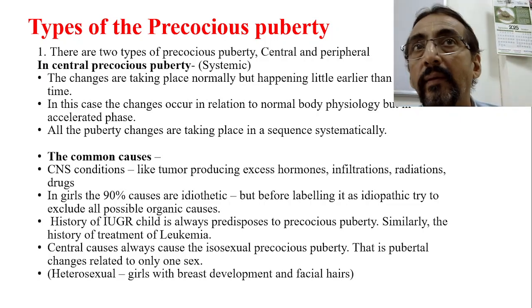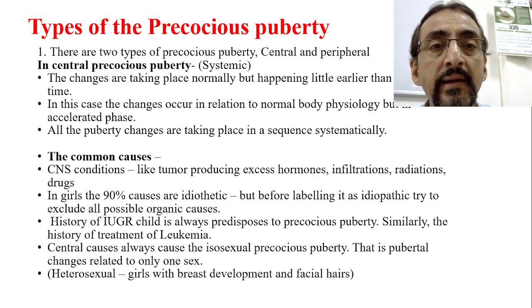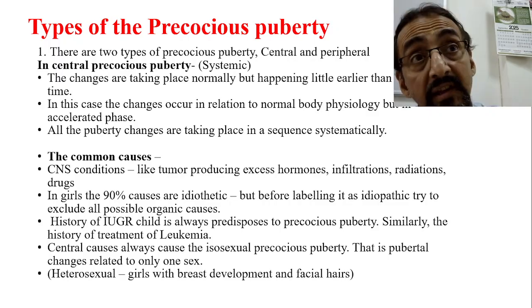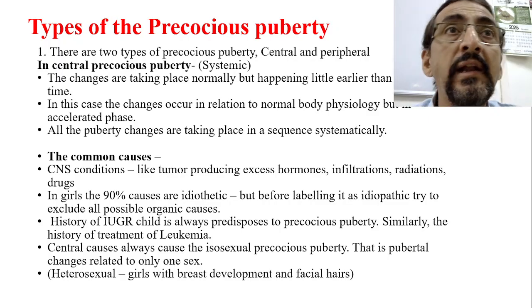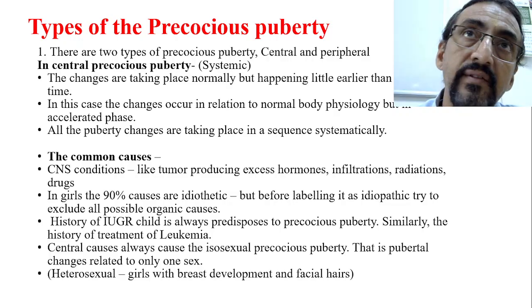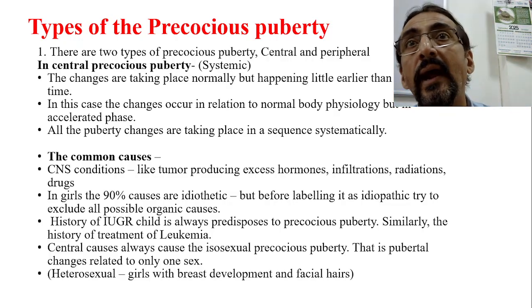Now there is one more thing. Precocious puberty may be central or peripheral. Peripheral we have not seen, that we'll see later. Central we are seeing. Central precocious puberty is again divided into two types: one is isosexual and another one is heterosexual.